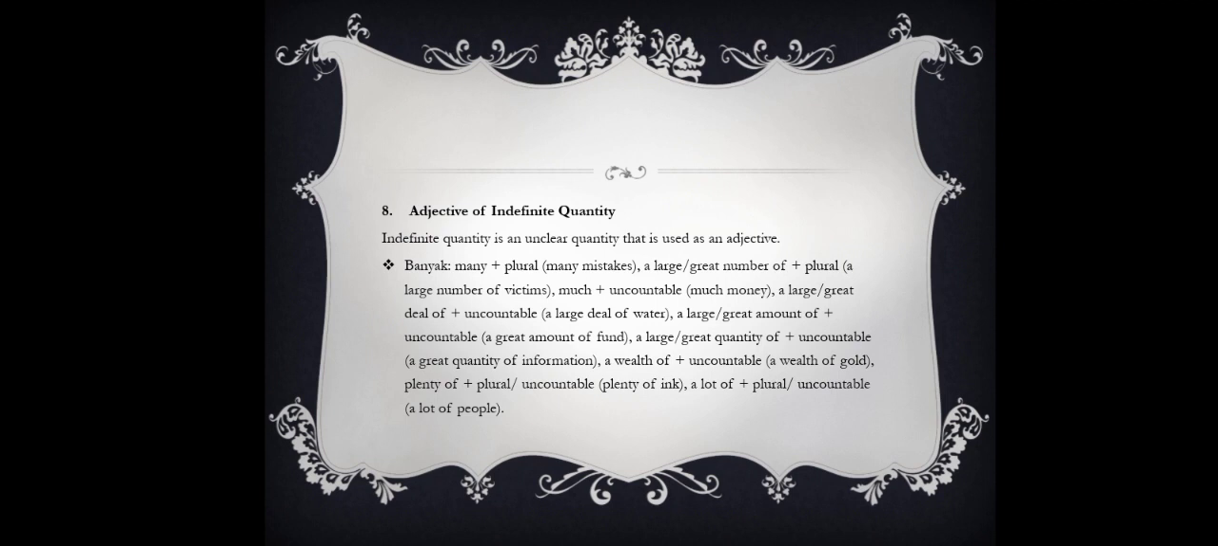And then a large or great amount of plus uncountable. The example is a great amount of food. And then a large or great quantity of plus uncountable. The example, a great quantity of information. And then a wealth of plus uncountable. For the example, a wealth of gold. And plenty of plus plural or uncountable. The example, plenty of ink. And then a lot of plus plural or uncountable. For the example, a lot of people.